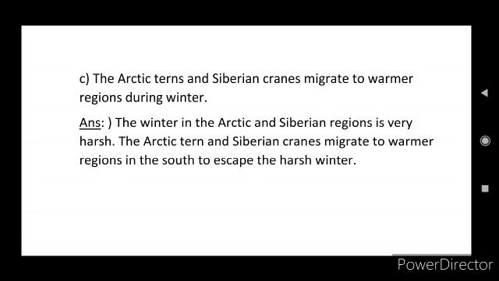And next, C question: the Arctic terns and Siberian cranes migrate to warmer regions during winter. So the answer: the winter in the Arctic and Siberian regions is very harsh. The Arctic terns and Siberian cranes migrate to warmer regions in the south to escape the harsh winter. So the Arctic terns and Siberian cranes migrate to warmer regions during winter.